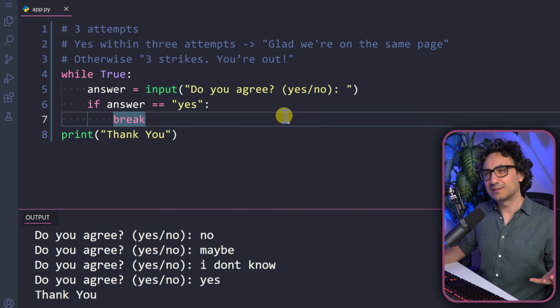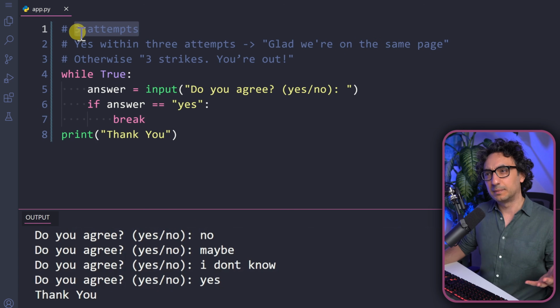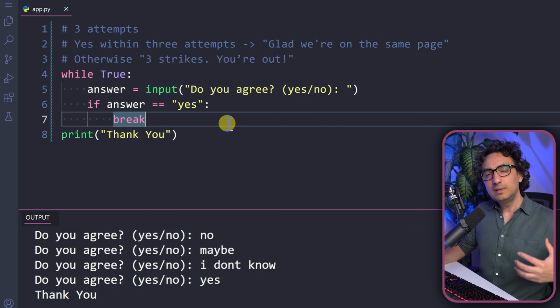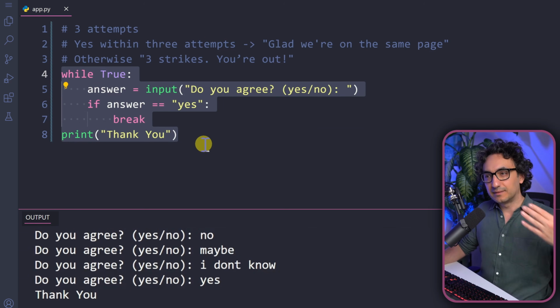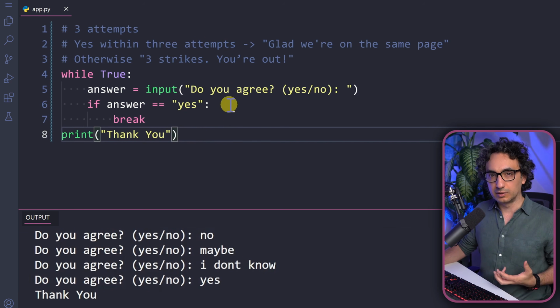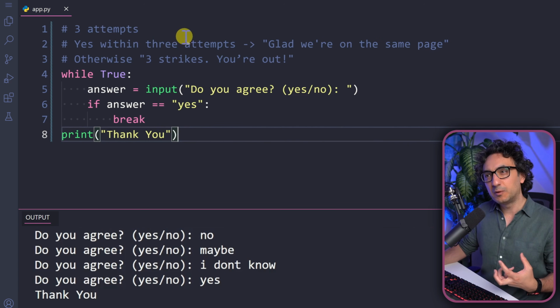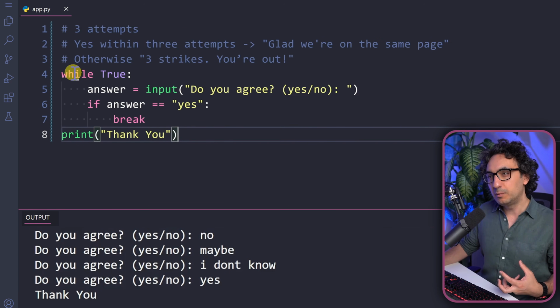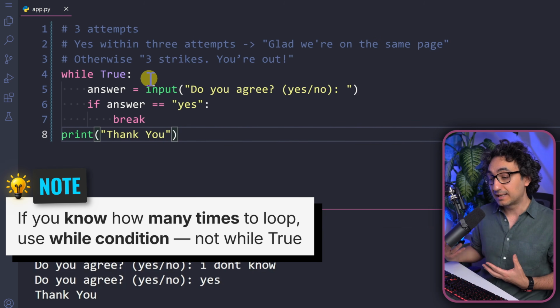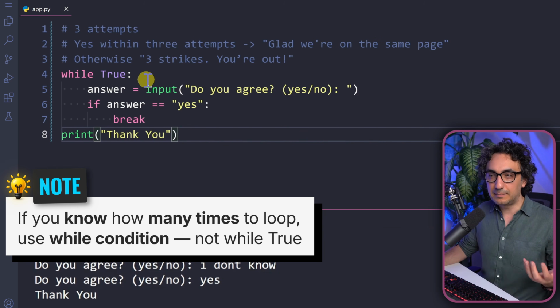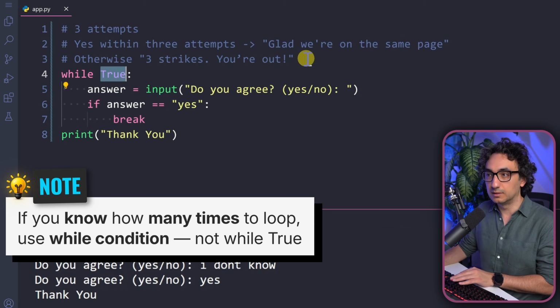Okay, so now how are we going to solve it? As you can see, the first requirement is that we have to add only 3 attempts. Currently it is open-ended. We keep repeating the same question until we get what we want. But now with the new requirements, we have to make it limited. And with that, we can rethink and maybe go back to the classical while condition. I know that we're going to iterate a maximum of 3 times. And for this, we go back to the normal while condition.